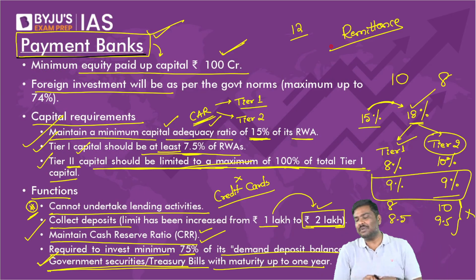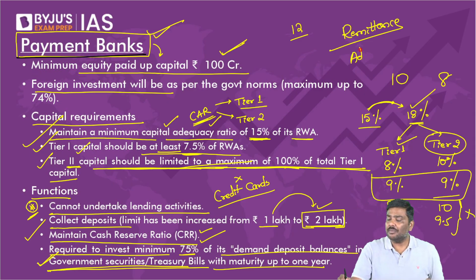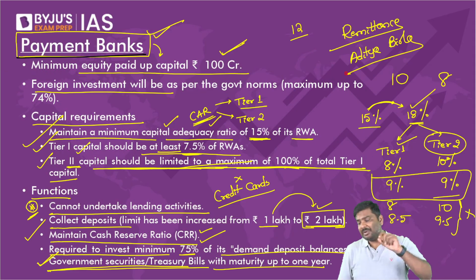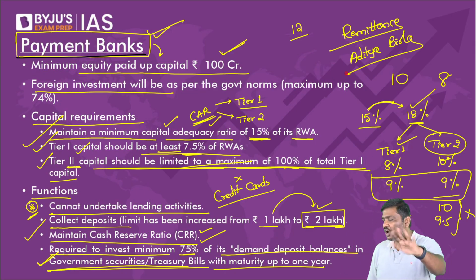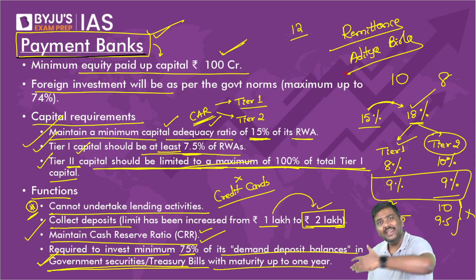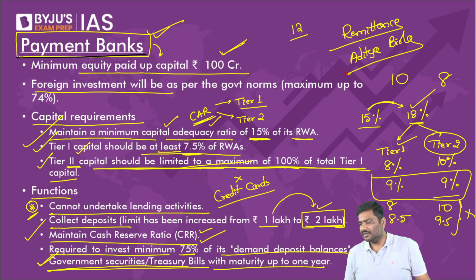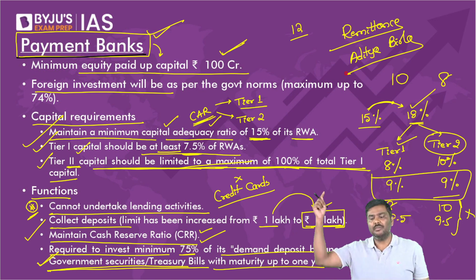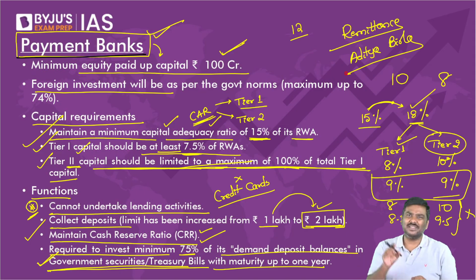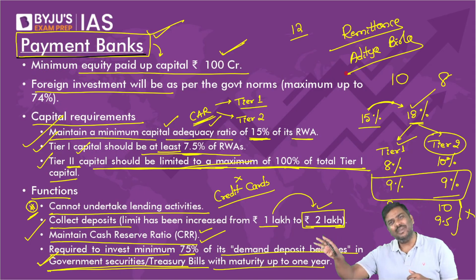The best example is, have you heard of Aditya Birla Company? They started a payment bank. And a couple of years ago, they said it's not profitable for us, so we'll simply close the payment bank. So that is the reason very few of these payment banks are actually operational and making profits.